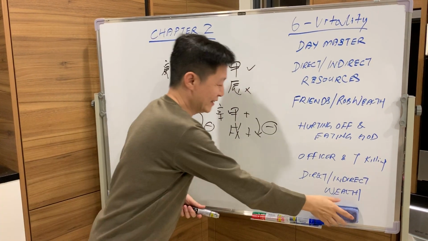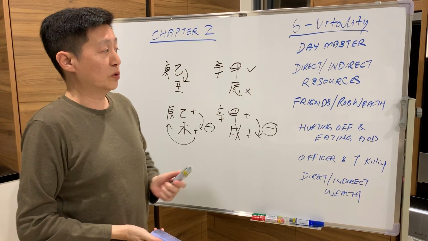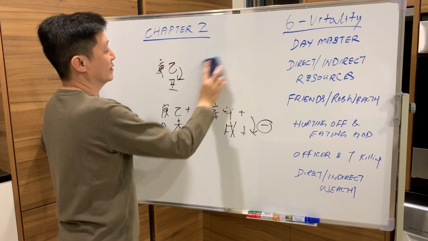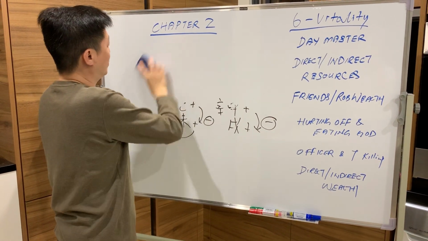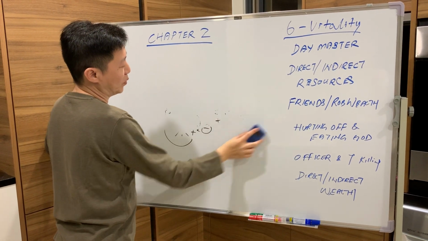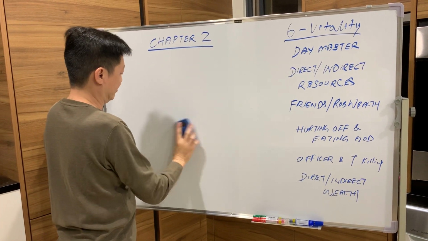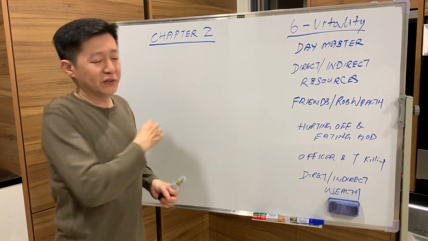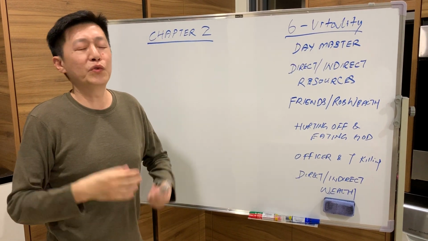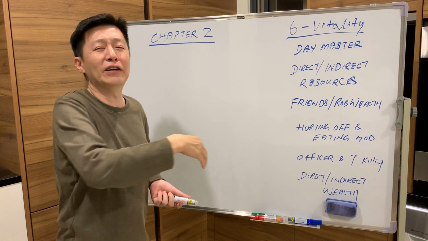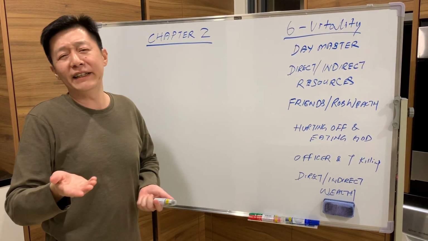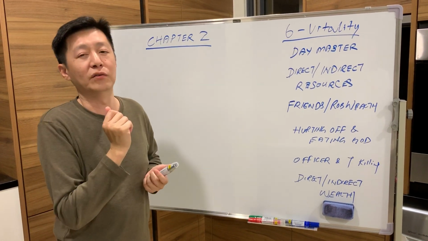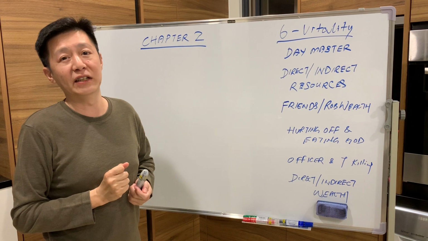Then now we move on to Friends and Rob Wealth. So what is Friends and Rob Wealth? Do not be afraid when you hear the word Rob Wealth. Which one is more dangerous, Friend or Rob Wealth? You may think Rob Wealth, because the word will scare you already, right? No. Friend is more scary than Rob Wealth.